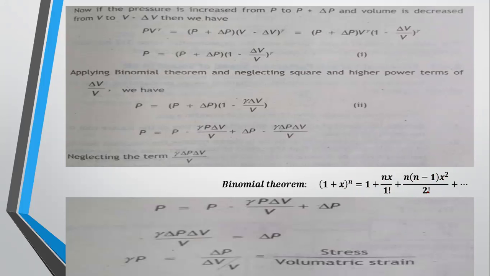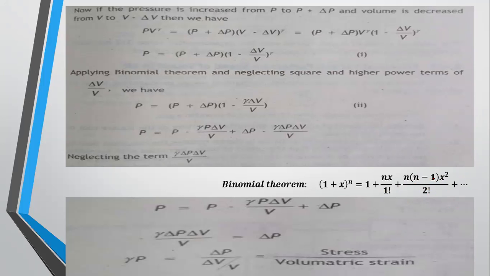So this is 2 factorial. 2 factorial means 2 multiplied by 1. 3 factorial means 3 multiplied by 2 multiplied by 1. You have to go in descending order. 4 factorial means 4 multiplied by 3 multiplied by 2 multiplied by 1. Now there is no need of further explanation for this. You will have to neglect the higher power of delta V by V.